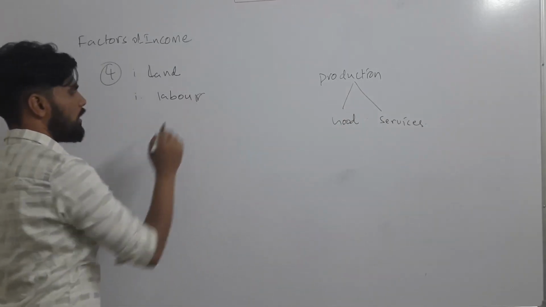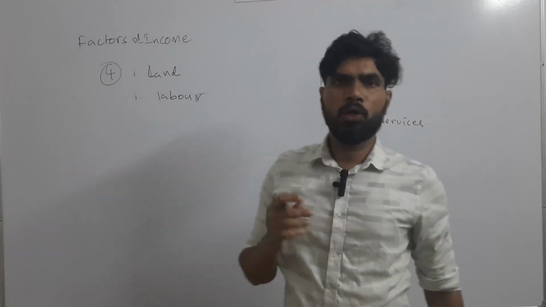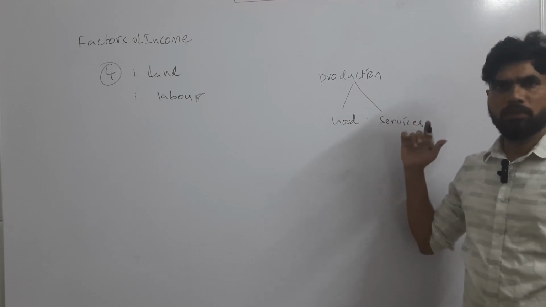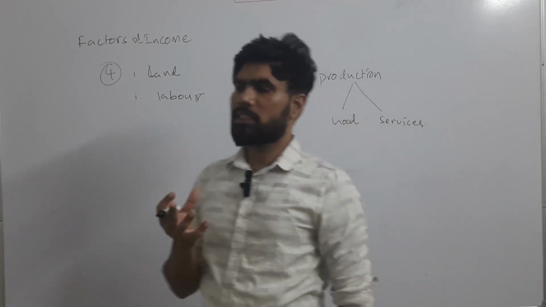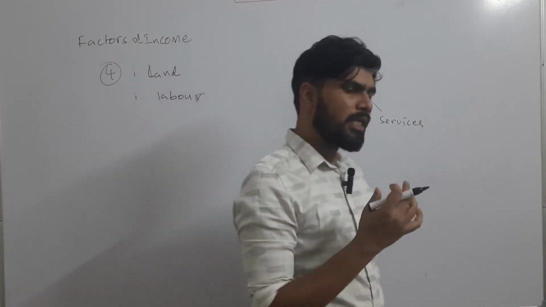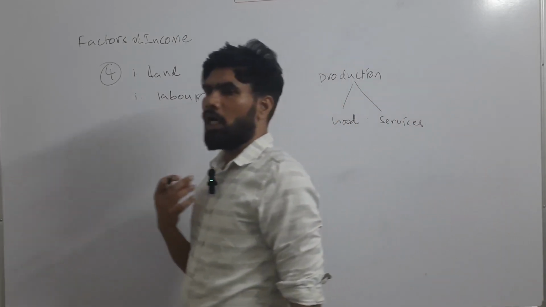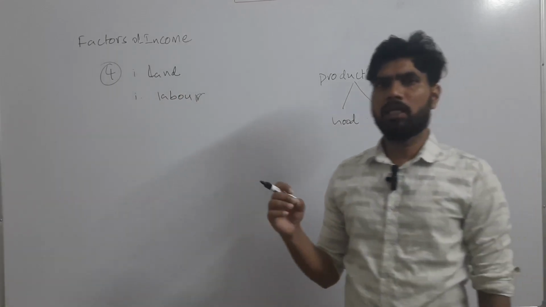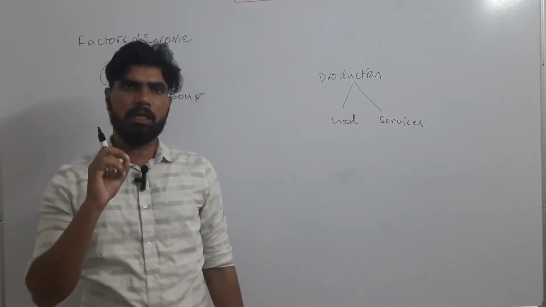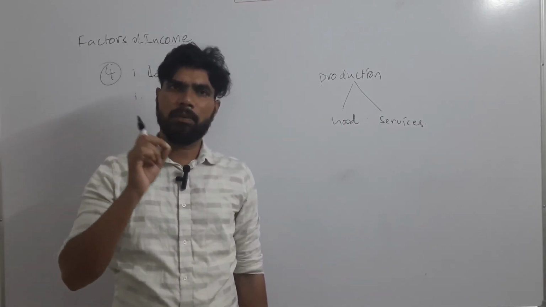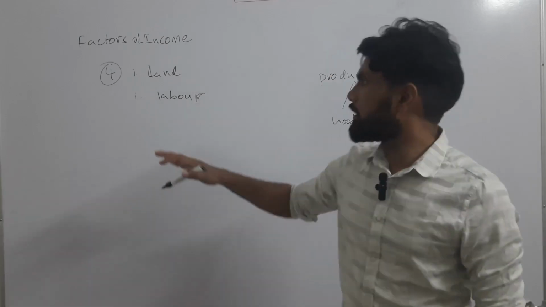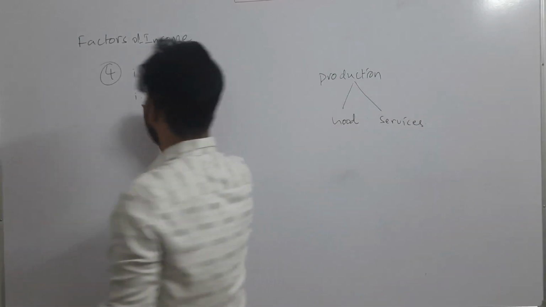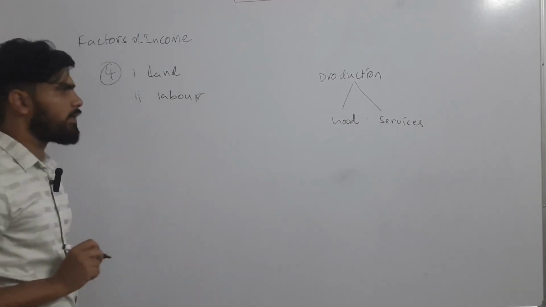Second one is labor. Labor means we need workers to work in the industries or in the factories. Then only the goods and services will be produced. Let's say a small industry is also there, in which a person is owning his own industry. Whenever he is working in that industry, it is called a single member industry. In that industry also, when that person is working, he is considered a laborer. So labor is also a very basic factor within the economy, right? So this will become the second factor.